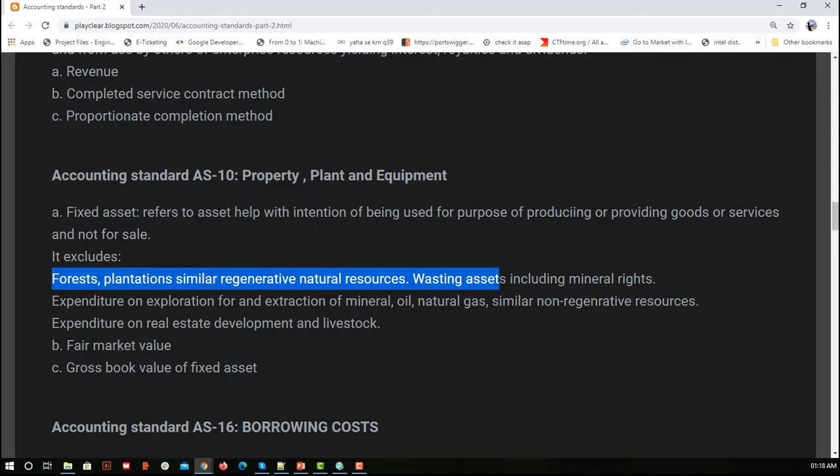Here we are seeing non-regenerative resources, expenditure on exploration for extraction of mineral layer. So here some R&D happened. Now these things are not considered while we talk about the tangible assets, or we talk about the depreciation on the tangible assets.